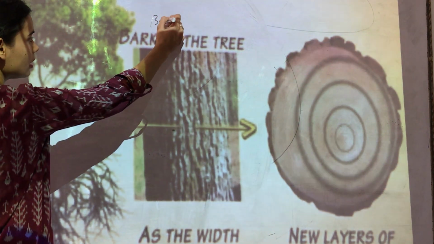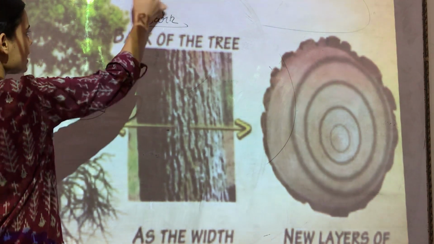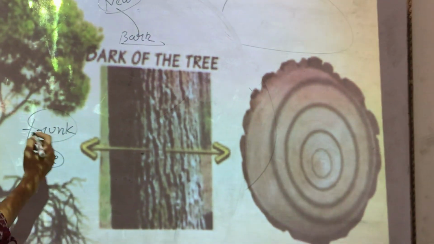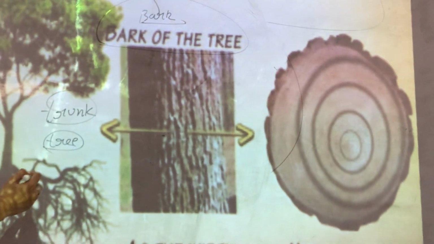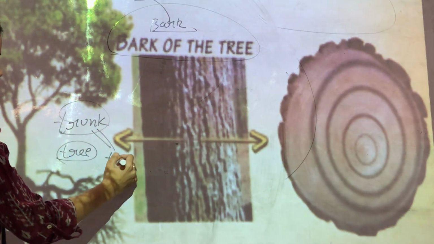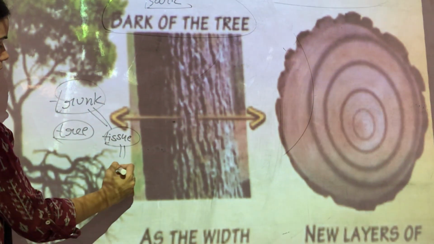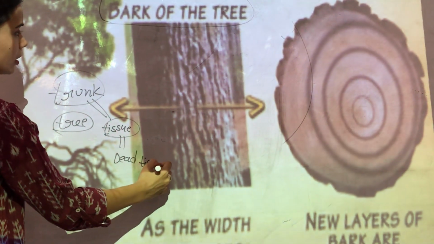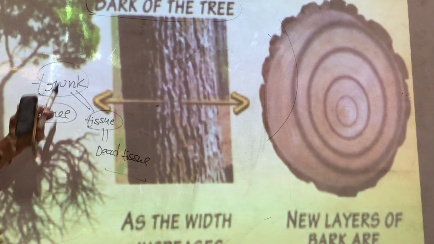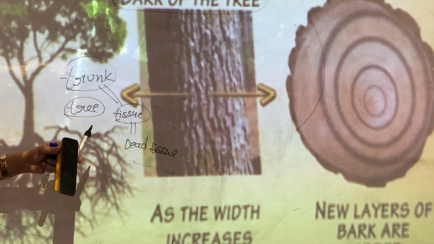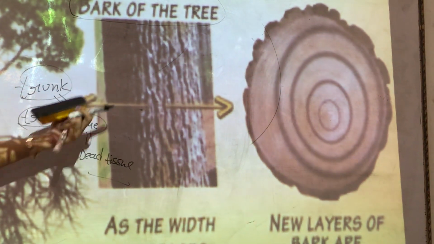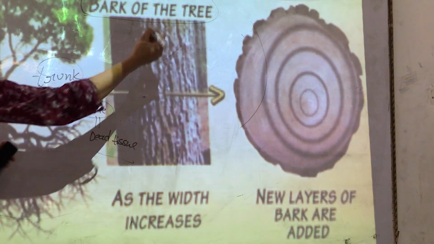Now this bark becomes the new epidermis. As the plant grows into a tree, that epidermis layer converts into bark. So the bark that you see on the outside of the trunk of a tree is actually a tissue, and that is now dead tissue. Now these layers are being formed, and these layers actually tell us the age of the plant. The more layers there are in the bark of a tree, the more they count the age of the tree.